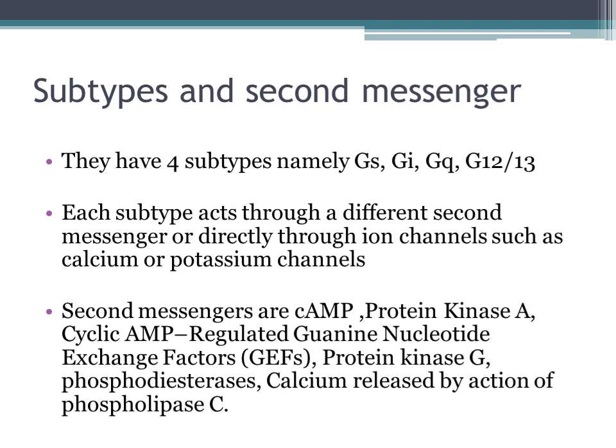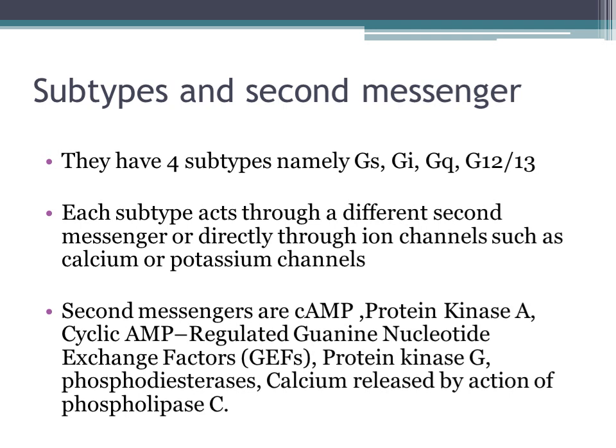So, what are the different subtypes of G proteins? One is GS, GI, GQ, and G12/13. All these four belong to G protein coupled receptors. However, they vary in the way they act because they have different second messengers and also the effect they produce. Each subtype will act through different second messengers or directly through ion channels such as calcium or potassium channels.